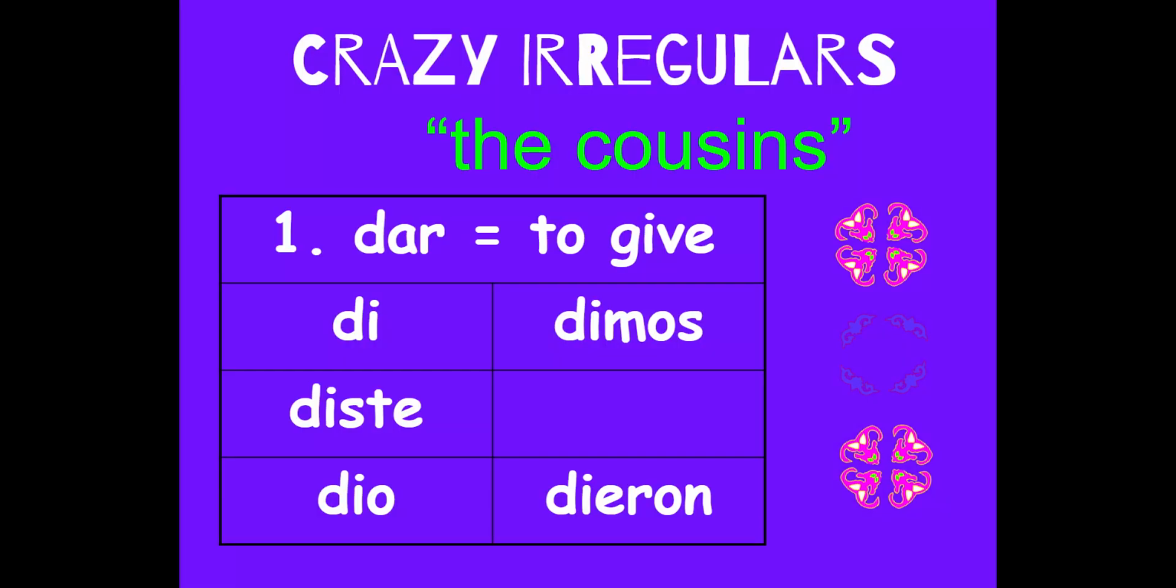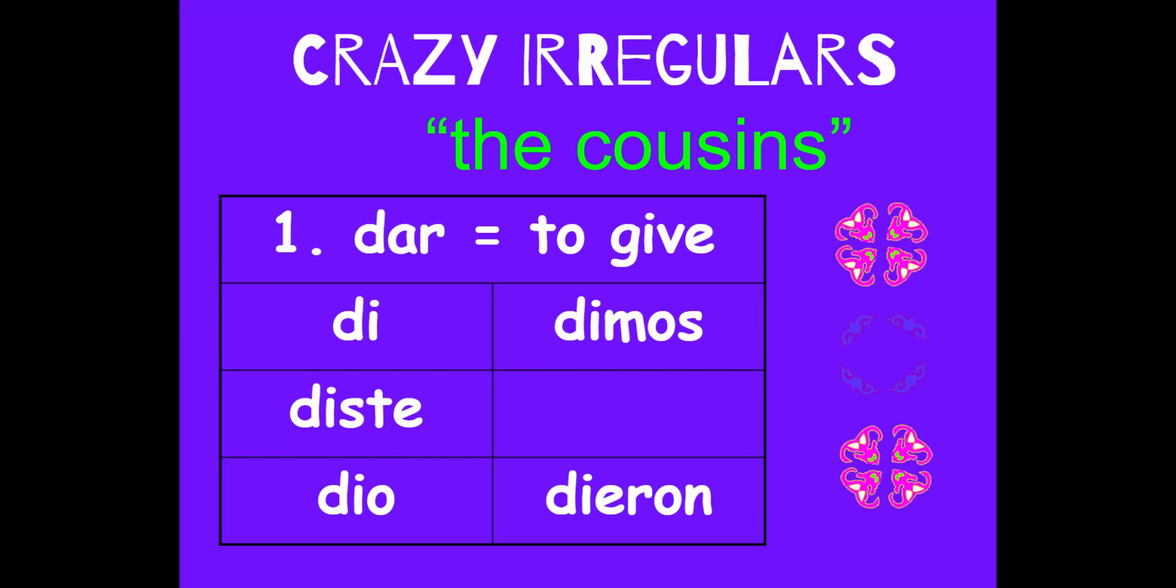The cousins, we have the verb dar, and dar means to give, and it conjugates di, diste, dio, dimos, dieron. A couple things to notice, no accents. So that's one reason why it's irregular, because if it was a normal verb, it would have accents. And the second thing is it's an AR verb, but it uses ER/IR endings, iste, io, imos, ieron. So that's kind of weird. It's like kind of flip-flopped in there.